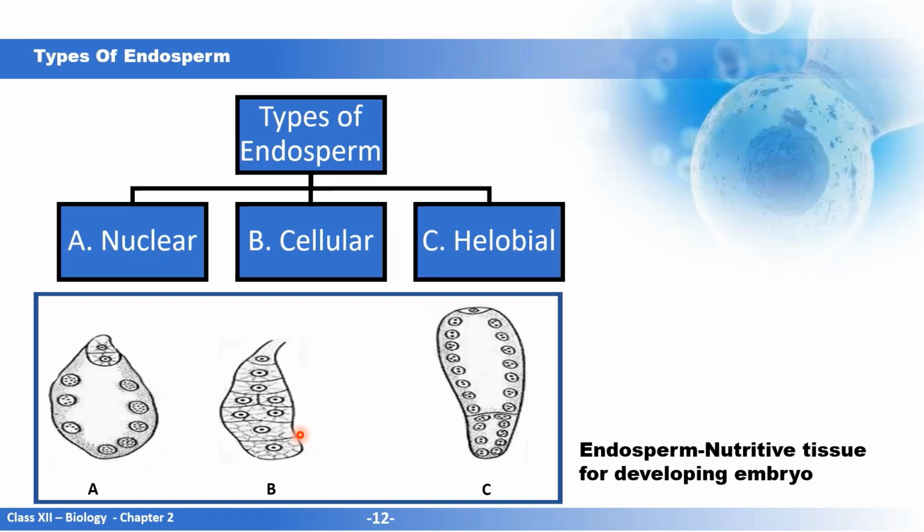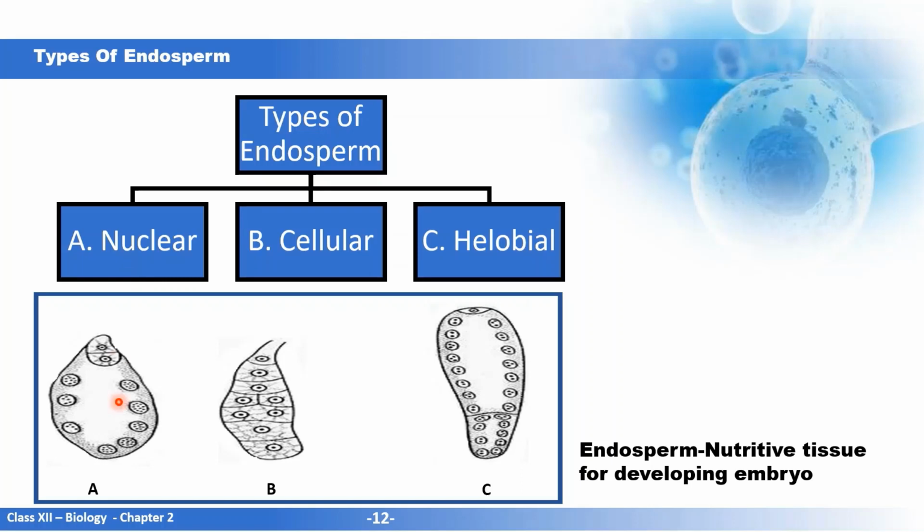Now endosperm is always formed before the embryo. Why is it so? Because it provides nutrition to the developing embryo. Now endosperm could be of three types: nuclear endosperm, cellular endosperm, and halobial endosperm. Now what happens in nuclear endosperm? The nuclear division takes place. The primary endosperm nucleus divides repeatedly without any cell wall formation.